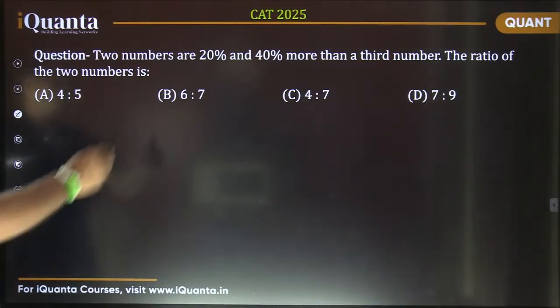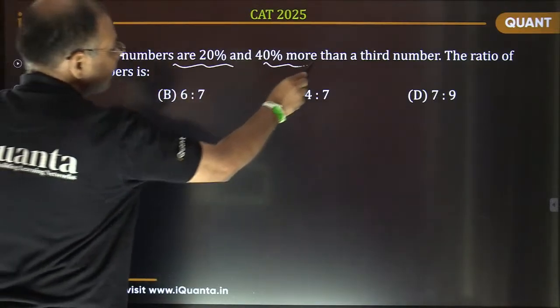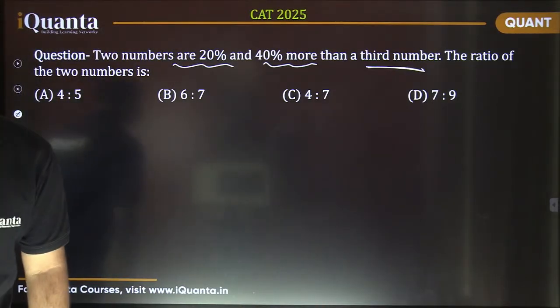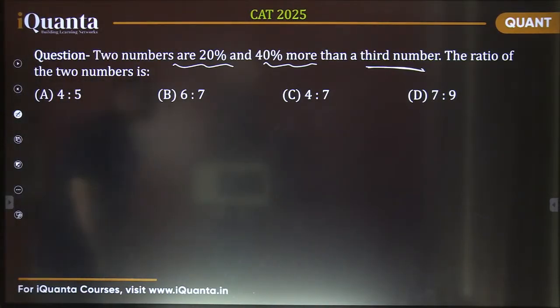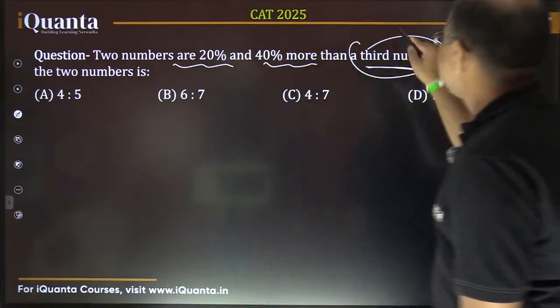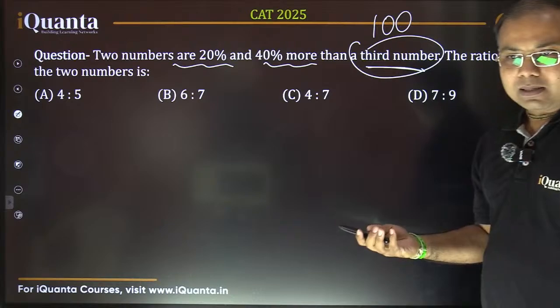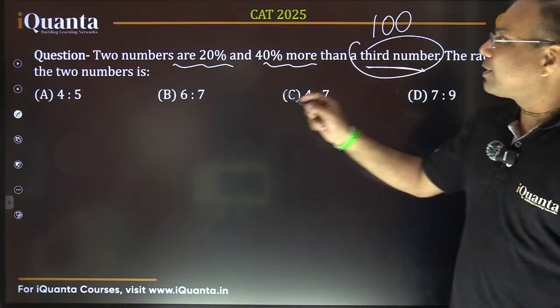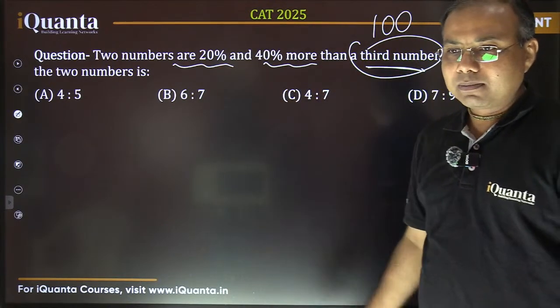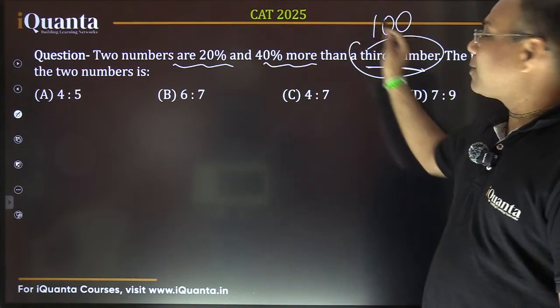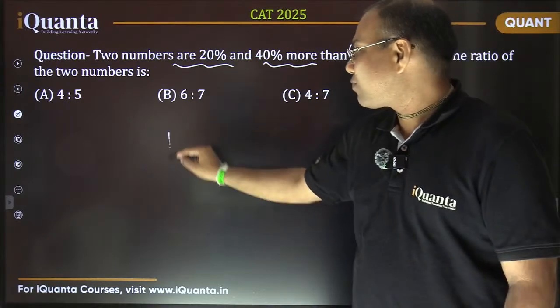So it says two numbers are 20% and 40% more than a third number. Now there can be various ways. You can assume the value of the third number. Let the third number be 100. There's no harm in that, right? If the third number is 100, what is the value of the first number? It is 20% more than 100. That makes it 120.